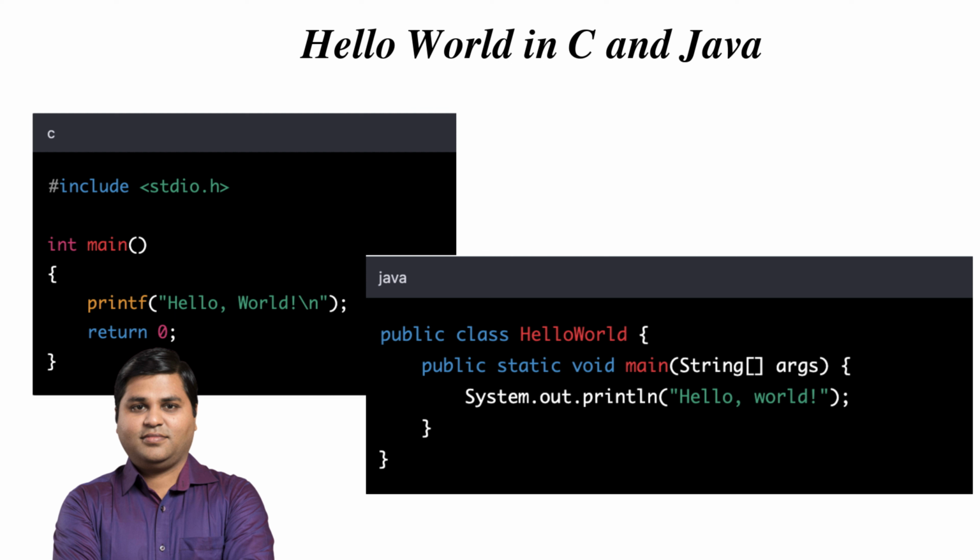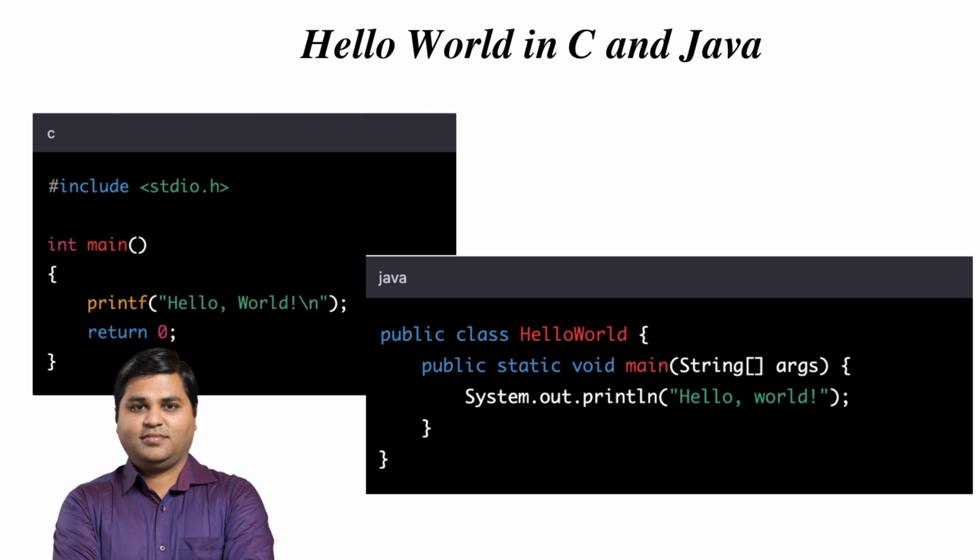In fact, let's take a look at a famous program called Hello World, which is a program that just displays the words Hello World on the screen. In all these languages, the code for the Hello World program looks pretty similar. They all start with a function called main, which is where the program starts running. The code is enclosed in curly braces and the output is done using a function call like print, WriteLine, or System.out.println.